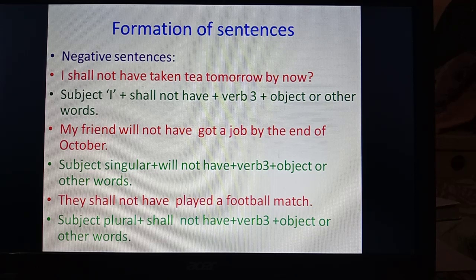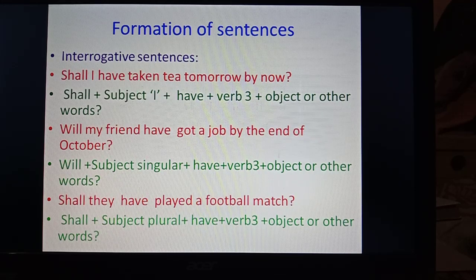They shall not have played a football match. Subject plural plus shall not have plus verb's third form plus subject or other words. So shall not have played and will not have got a job. In these sentences, will not have and verb's third form, and shall not have and the third form of the verb are used. So this is to be kept in your mind to make negative sentences of future perfect tense. Now interrogative sentences. Shall I have taken tea tomorrow by now? Will my friend have got a job by the end of October?